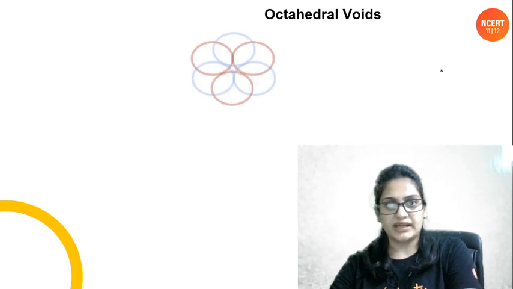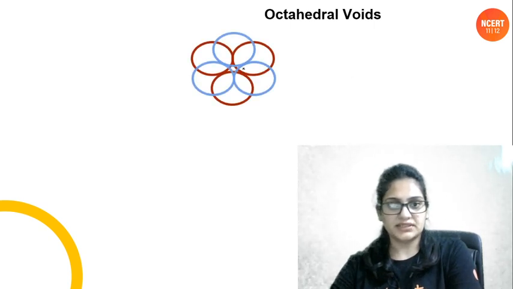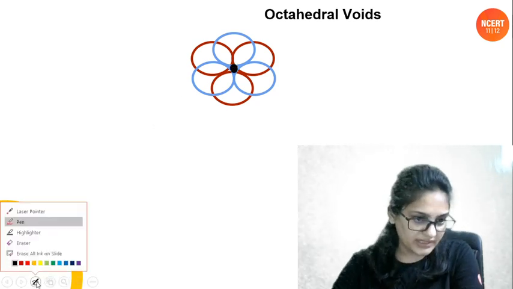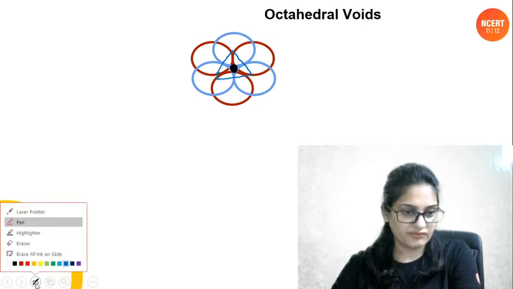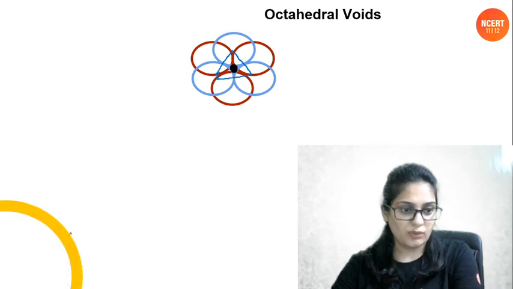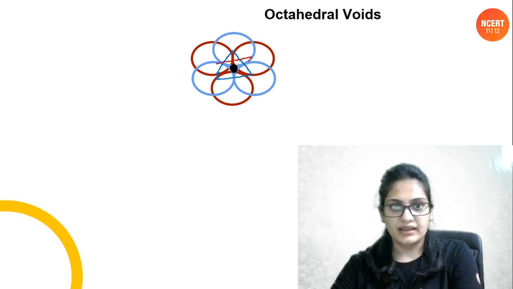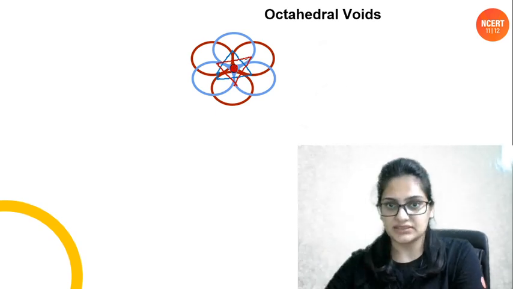Then we have the octahedral void. How is an octahedral void formed? An octahedral void is something like this. It is surrounded by how many atoms? It is gonna be surrounded by 6 atoms. 3 atoms are forming this triangle and the other 3 atoms are forming the triangle in the opposite direction. And the unoccupied region present in between them is called an octahedral void. That is what we did in the previous classes, right?